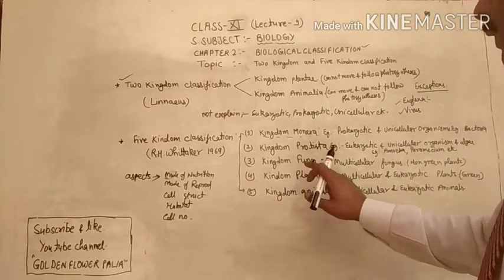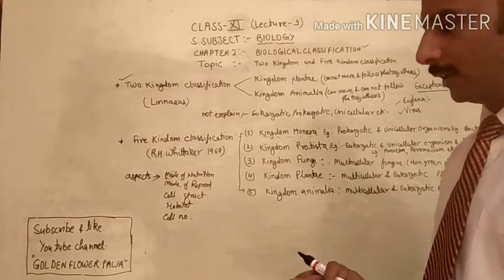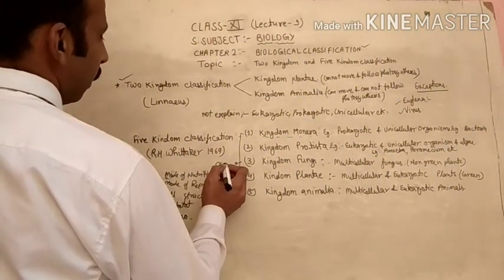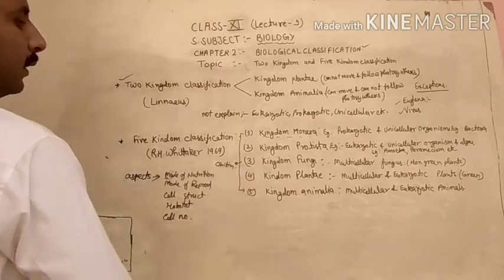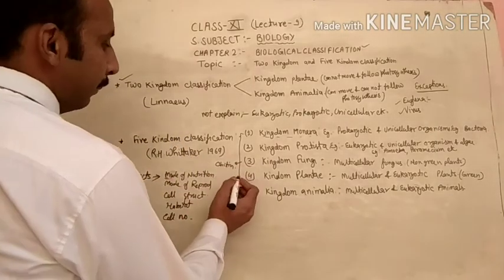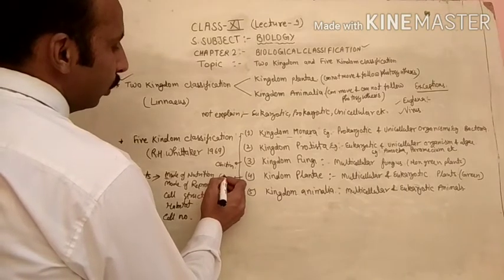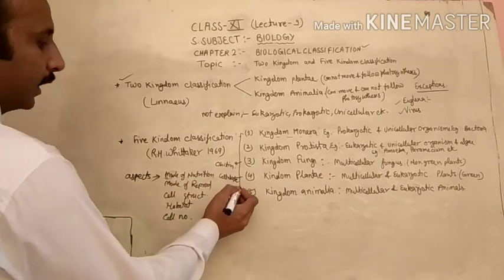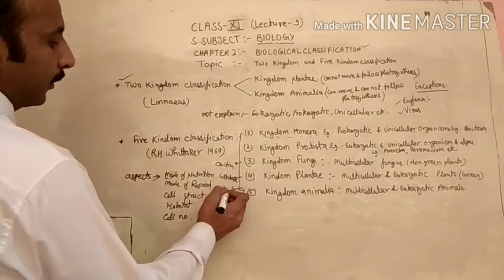In kingdom Fungi, cell wall is present, but cell wall is made up of chitin. Chitin is also a type of carbohydrate. Kingdom Plantae, the cell wall is made up of cellulose. It is a carbohydrate. And in kingdom Animalia, the cell wall is absent.